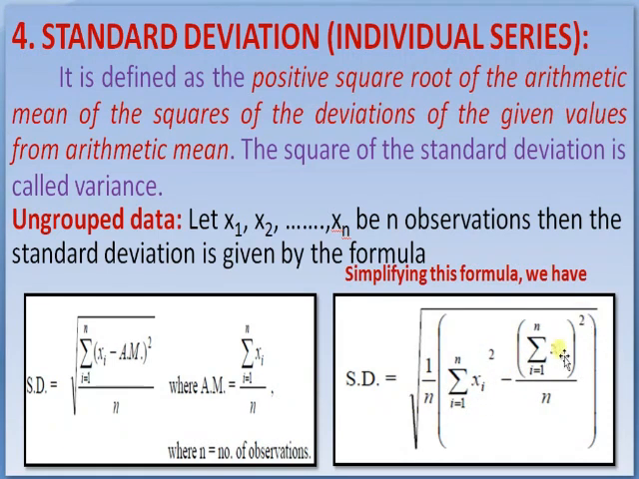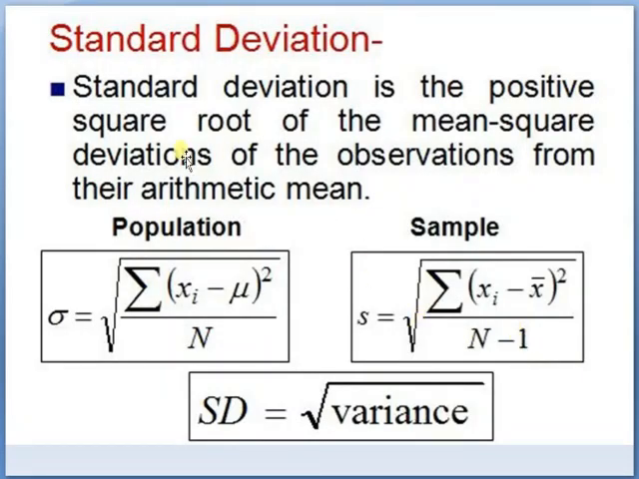In case of this formula, we don't calculate the arithmetic mean x bar. We simply have the x values and their x square values, and using this formula we find the standard deviation, that is, square root of 1 by n summation of xi square minus (summation of xi) whole square divided by n. By this formula we have to calculate only the squares of the x values and the sum of the x values.